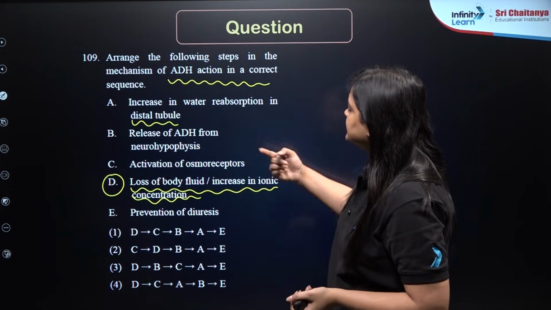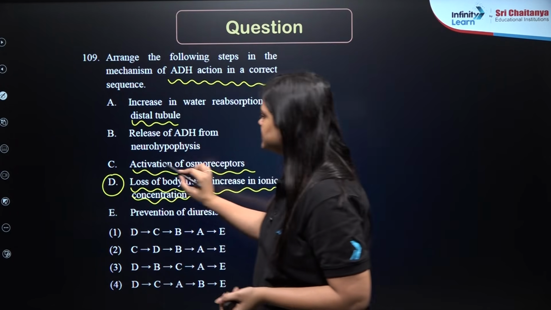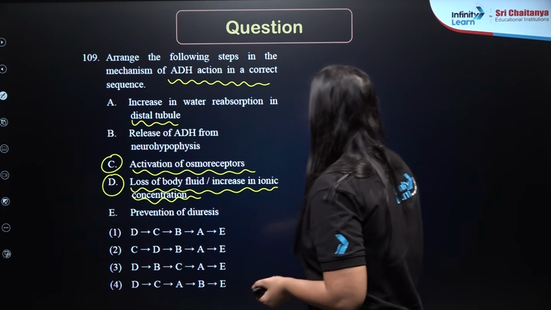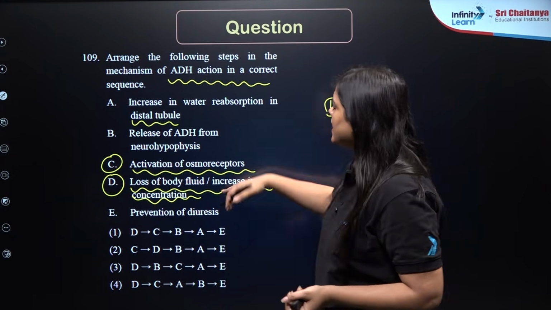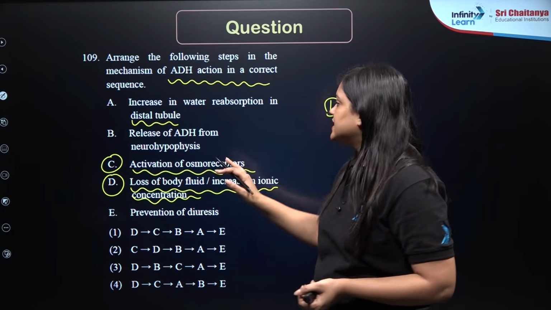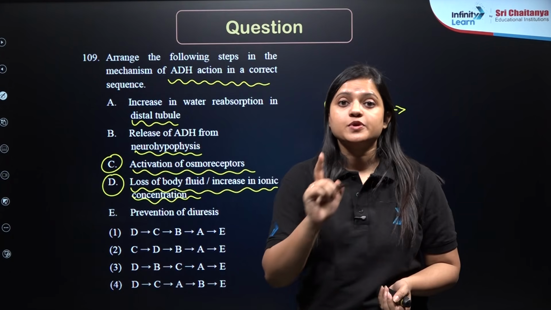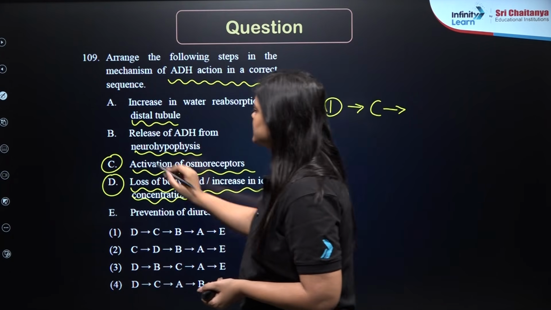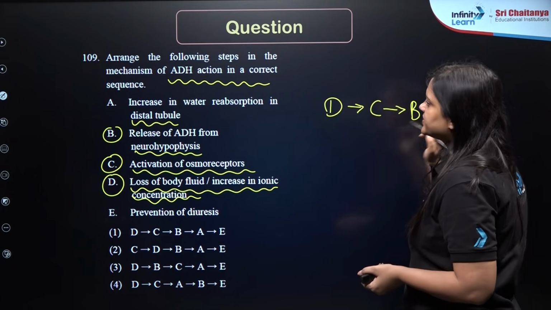D. Then there will be activation of osmoreceptors because of this. So after D, there will be C. So let's write it down. D, then C. After that, there will be release of ADH from neurohypophysis, that is the posterior pituitary gland. So after this, there should be B, right?